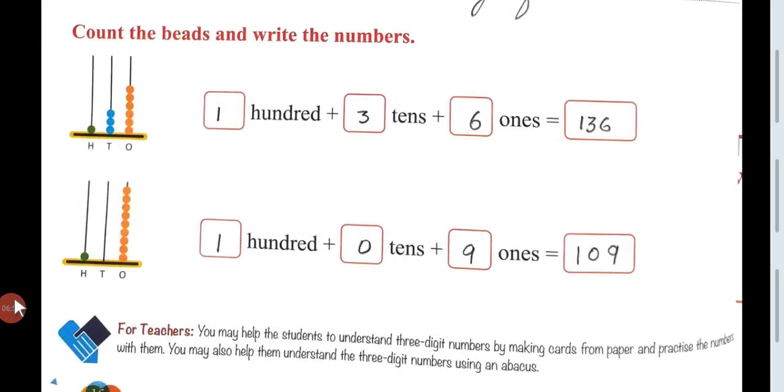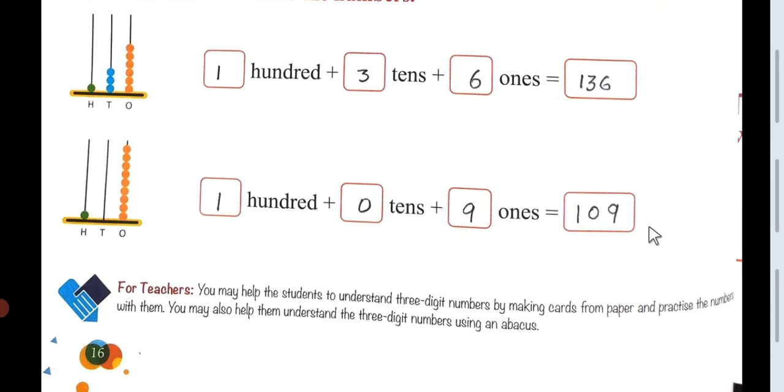Here I have written it. Now you can see what has been written in the ones place. Counted 1, 2, 3, 4, 5, 6, 7, 8, 9. So in the place of ones you will write 9. In the place of tens there is no bead, so you will write 0. And in the place of hundreds there is only one bead, so you will write 1. So 109. I hope you have understood how to write this.